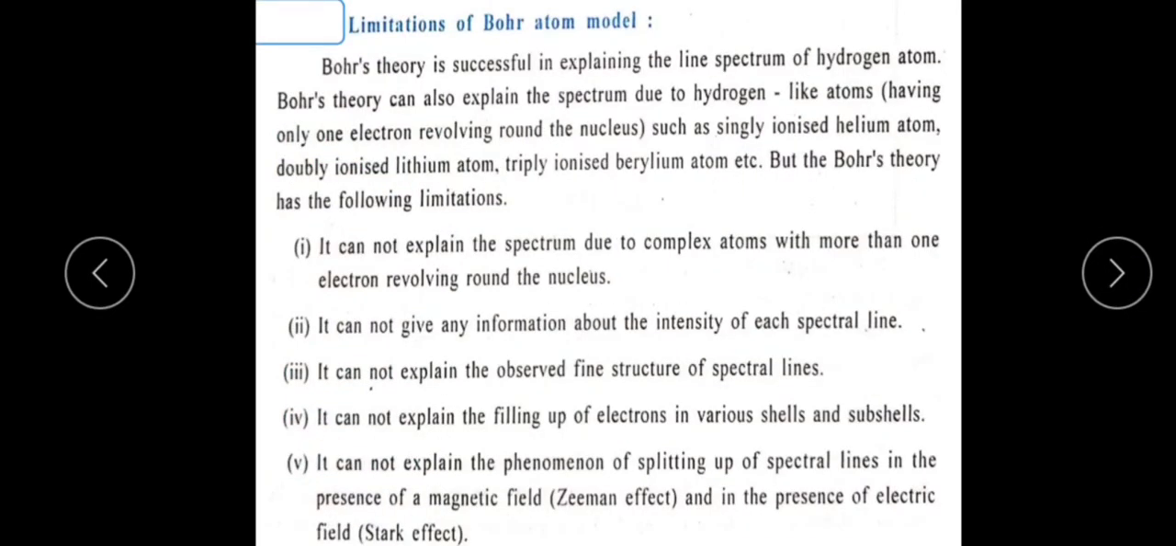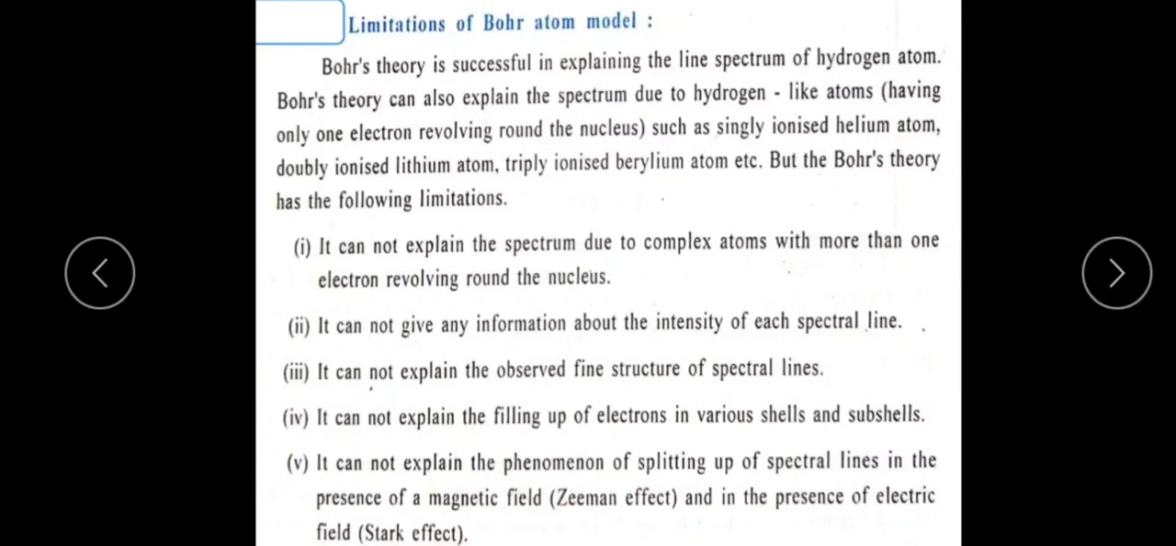Next is the limitations of Bohr's atomic model. Bohr's theory is successful in explaining the spectral lines of the hydrogen atom, and it can also explain the spectrum due to hydrogen-like atoms. Hydrogen-like atoms have only one electron revolving around the nucleus, such as a singly ionized helium atom or a doubly ionized lithium atom. But Bohr's theory has the following limitations.